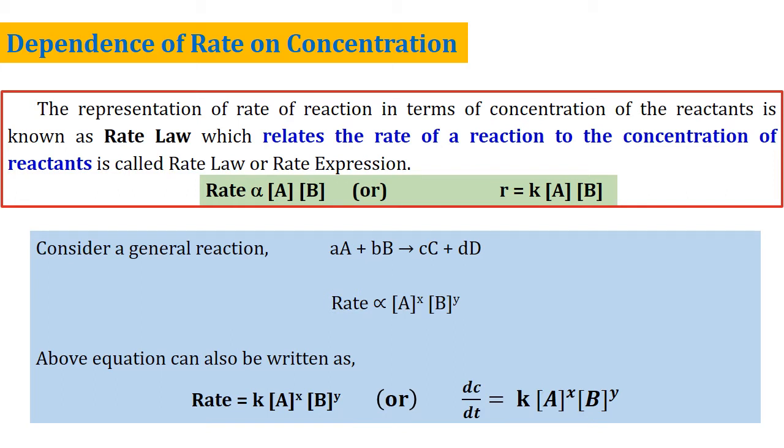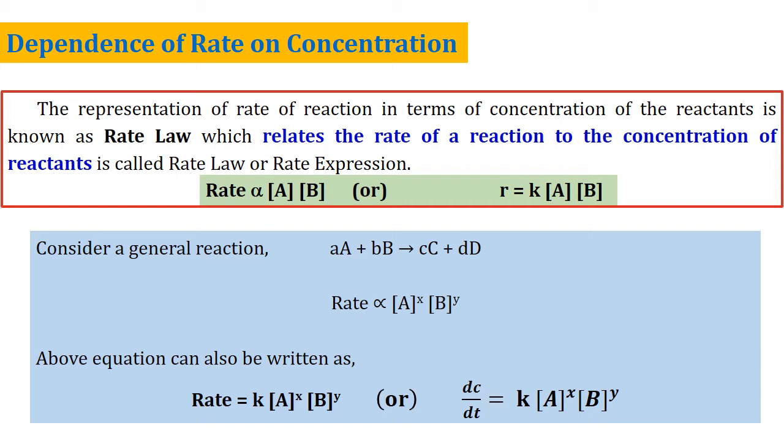So, we already know that there is effect of concentration on the reaction rate. This relation, that is, the concentration of the reactant and the rate, can be expressed as a mathematical equation. That expression we can call as rate law.